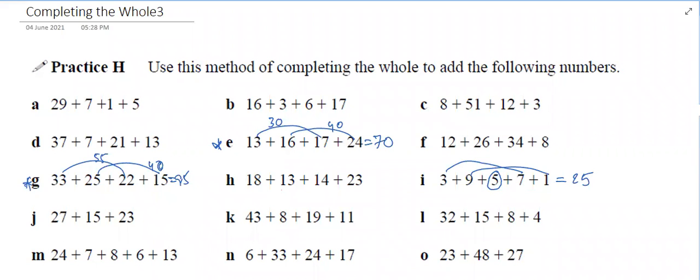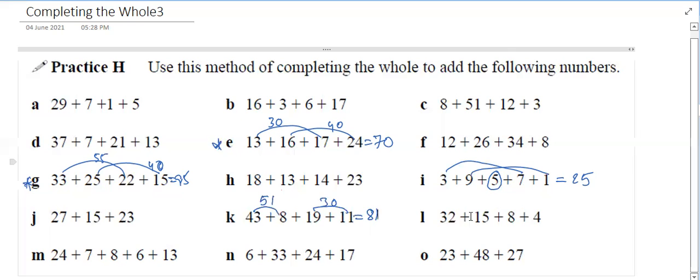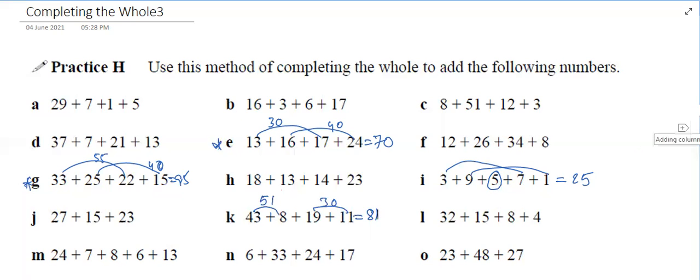Next is Ritvik. Yes, sir. K. Okay, sir. 19 plus 11 will be 30. Then 43 plus 8 will be 51. Then 51 plus 30 will be 81. Correct. So you complete the remaining questions and we'll move on to the next slide.